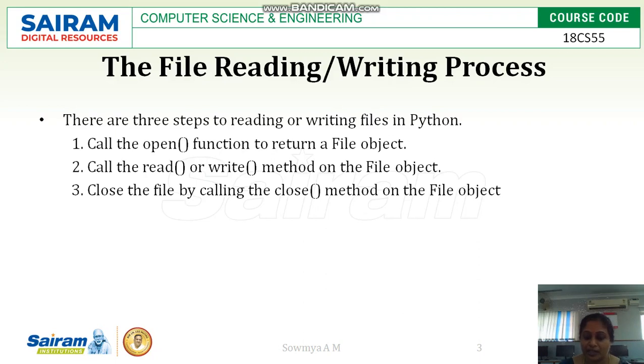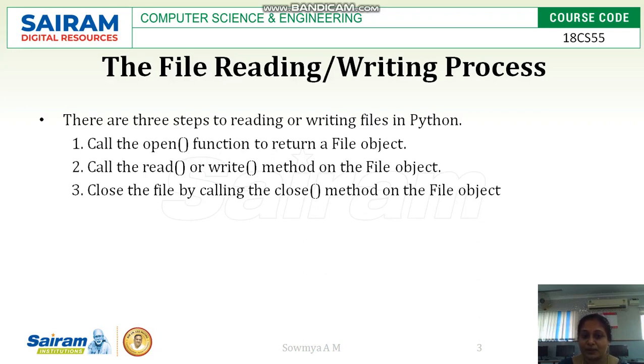If it is not existing, it will create a file under the path you have passed, and then it returns the file object. The next point is to open the file in read mode or write mode. Once you open the file, if it is read mode, then we can directly give the path as the argument. If you want to open the file in write mode, then we have to open the file with an additional argument w.